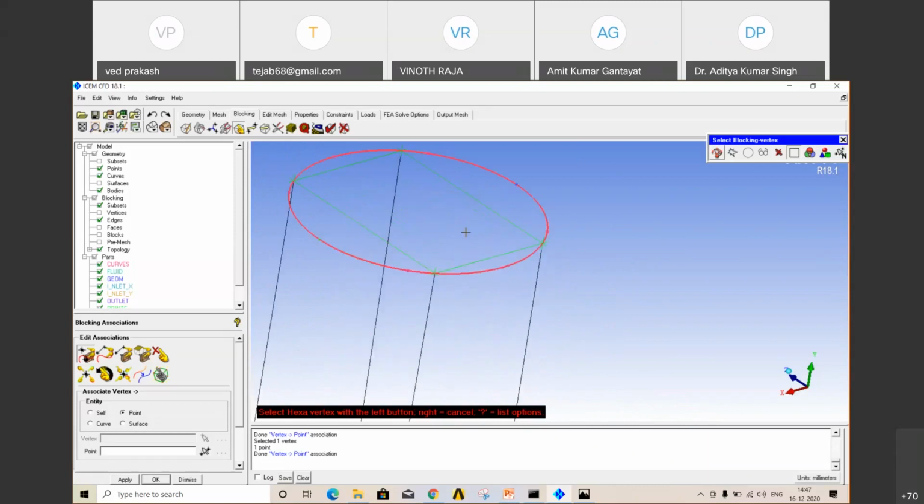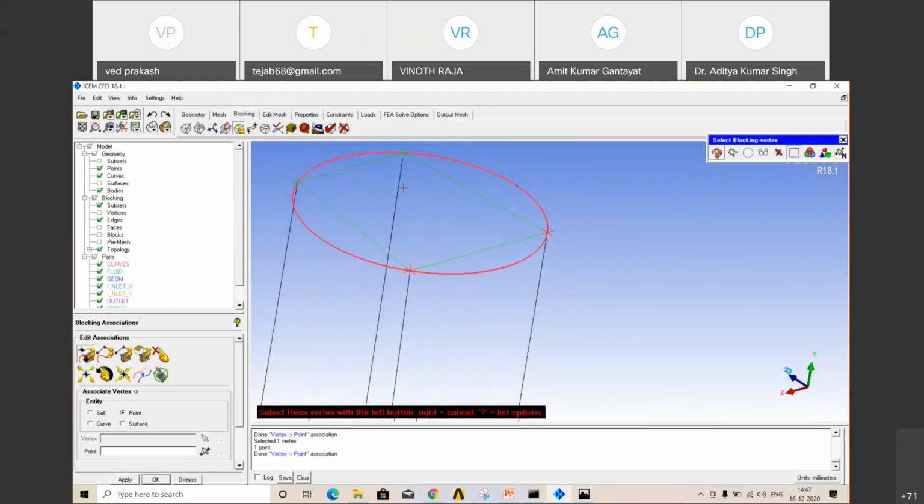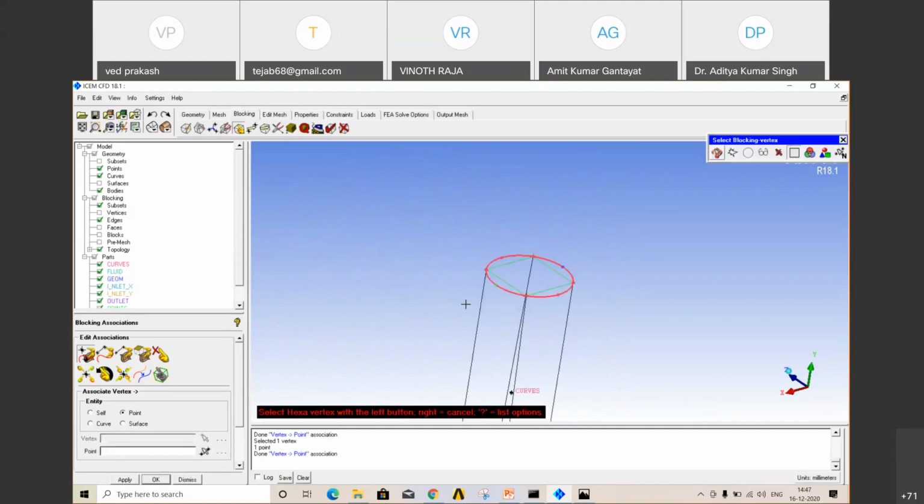Here it is not aligned properly, that's why we needed those points. Now this vertex should move to this point, so select this vertex and this point. That is why we created those points, because now it is easy to move them. Select this vertex, this point, this vertex, this point.